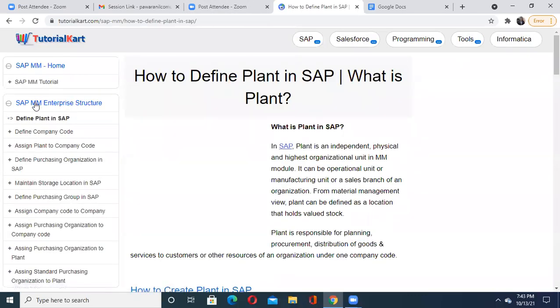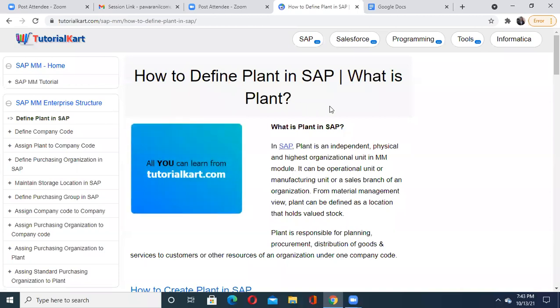So we are starting with the first point, that is SAP MM enterprise structure. First is how to define a plant in SAP. What is a plant? Let us understand once again. A plant is an independent physical and highest organizational unit in your MM module. It may be an operational unit, a manufacturing unit, or a sales branch of an organization. So that part they are considering as your plant.